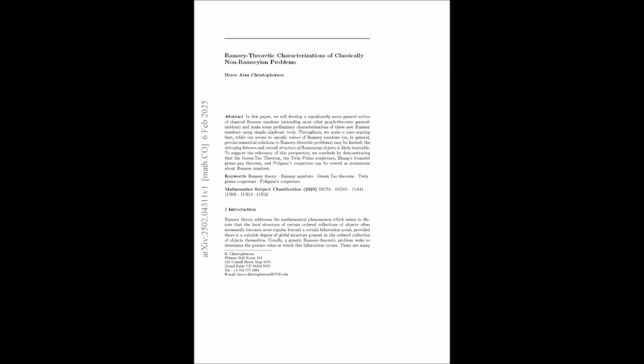Right. Then we got into the fascinating world of indicator polynomials, which are like these algebraic tools for representing and analyzing graph colorings. We saw how they can act as detectors for specific patterns and even count how many times those patterns show up. Yep. And then the really exciting part, how they connect those polynomials and Ramsey numbers to those unsolved problems in number theory. The Green-Tao theorem, the twin prime conjecture, Polignac's conjecture.